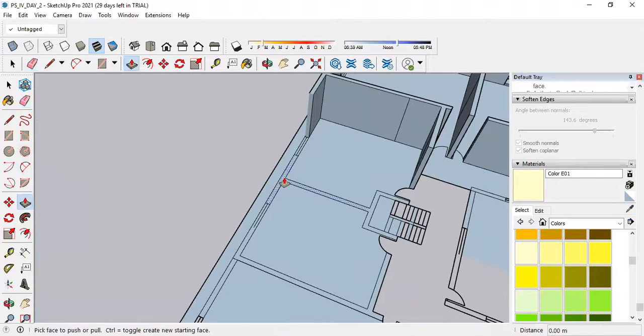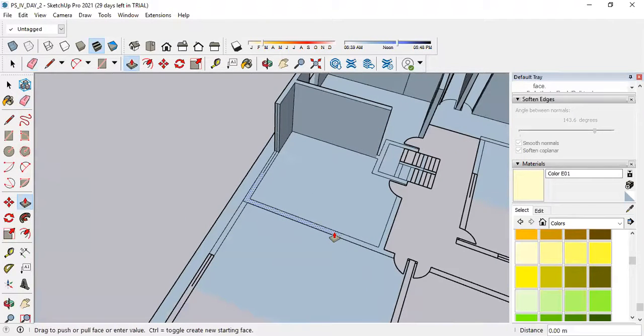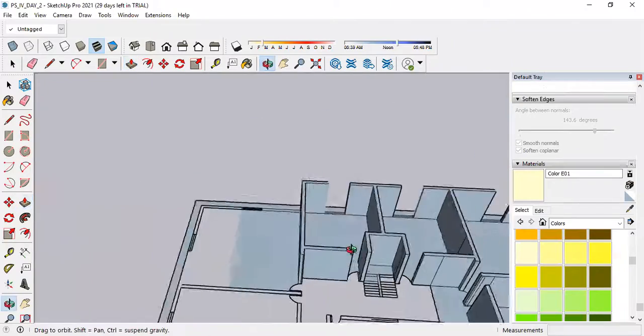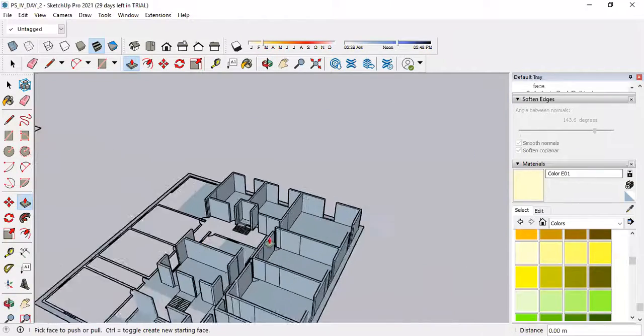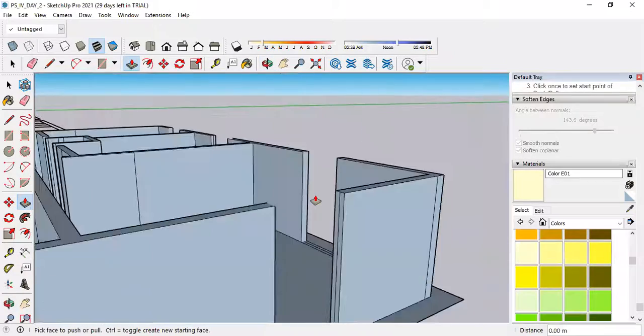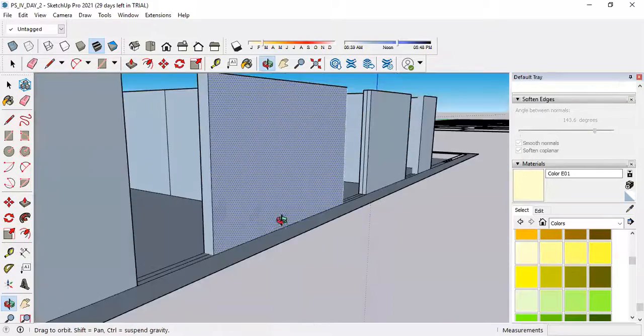Again, select the push pull tool, increase the height like this. Okay, now it is almost done. Let's see what we can do next to close this part. Now our window part is ready.